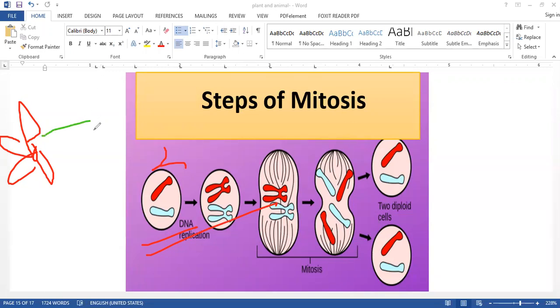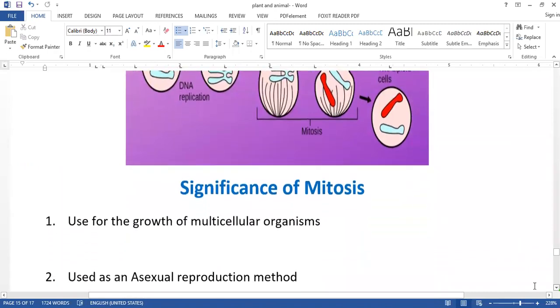To grow that, what process should occur? This mitosis. So let's see how this mitosis occurs. That's the most important part of this. Look now, like in your book, I'm going to take two chromosomes, or I can take four chromosomes, whatever. But I'm going to take it like in your book. Let's see.